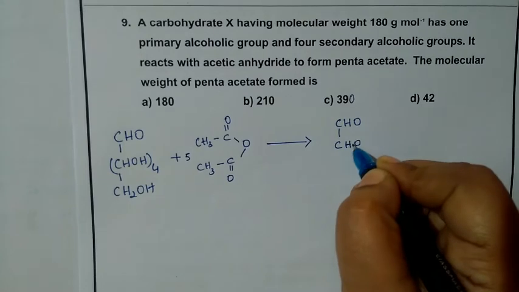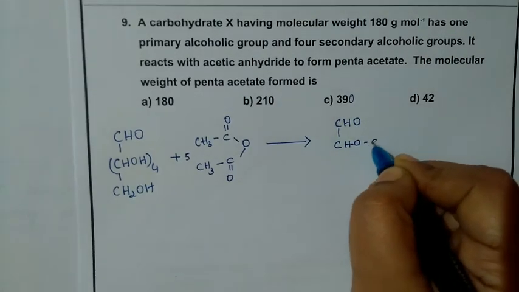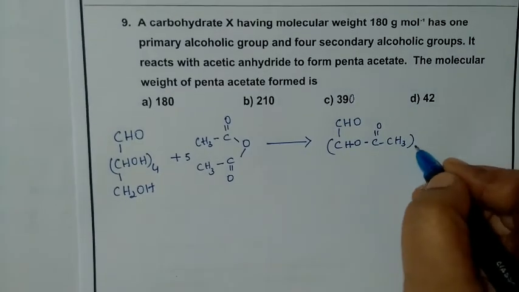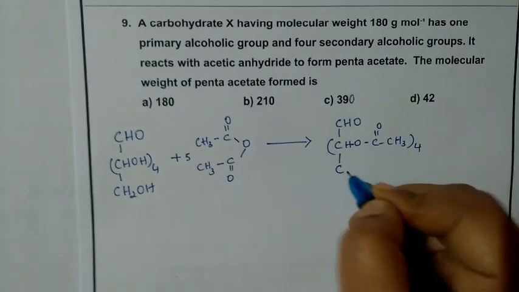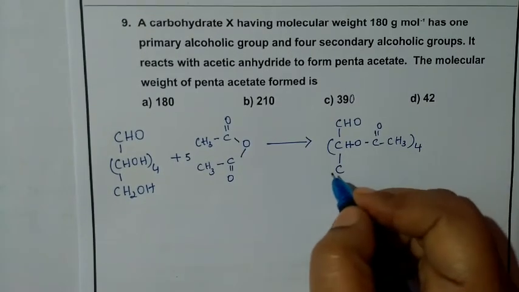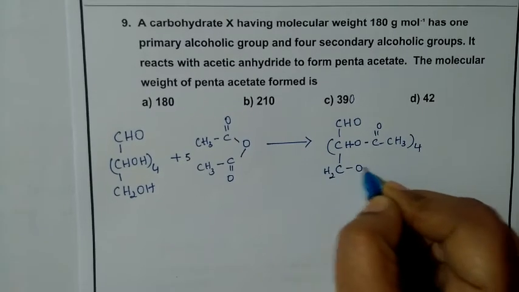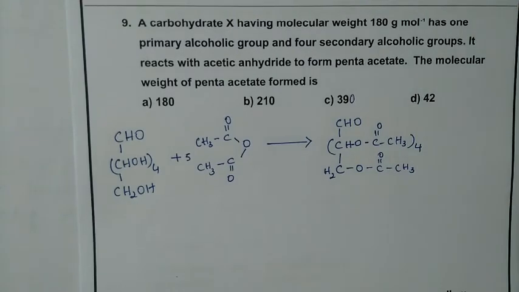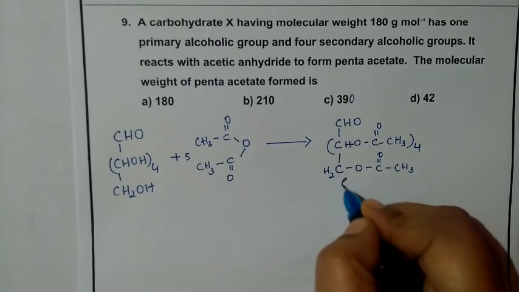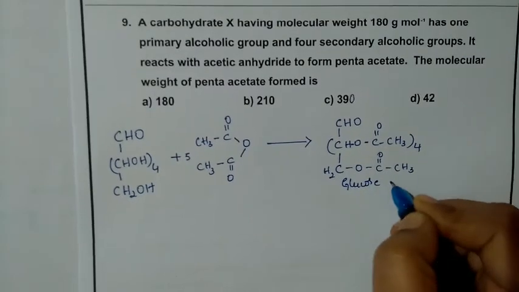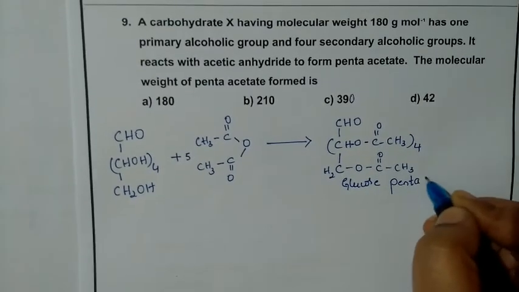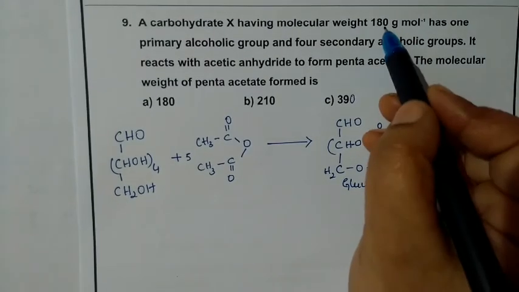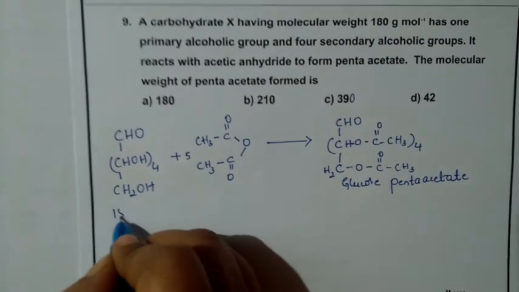So it is O bonded to C double bond O, CH3. You can write to this side CH2, C double bond O, CH3 groups are present. This is our glucose pentaacetate. Glucose pentaacetate. So if you consider, glucose was 180 gram per mole.